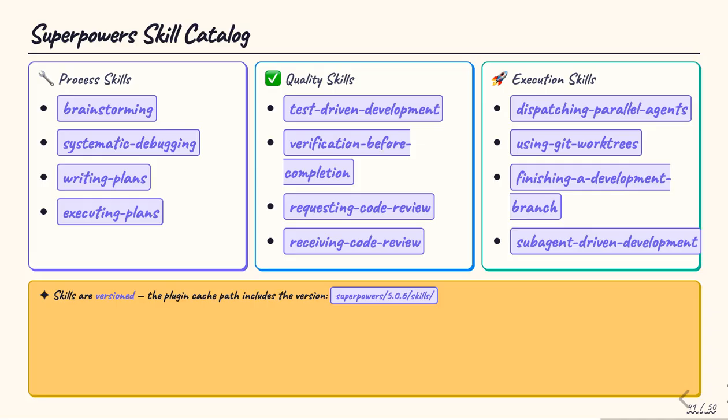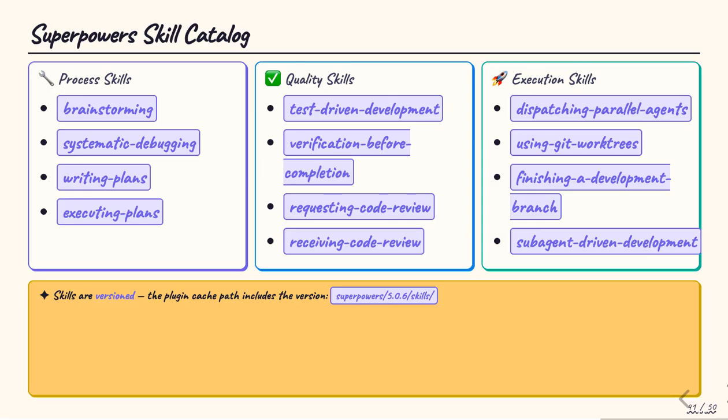The Superpowers catalog is organized into 3 categories. Process skills govern how Claude approaches work: brainstorming, systematic debugging, writing plans, and executing plans. Quality skills enforce rigor: test-driven development, verification before completion, requesting code review, and receiving code review. Execution skills handle the mechanics: dispatching parallel agents, using Git work trees, finishing development branches, and sub-agent-driven development.